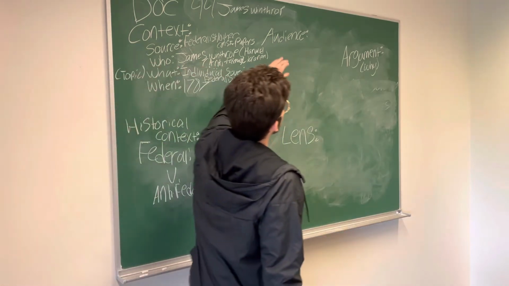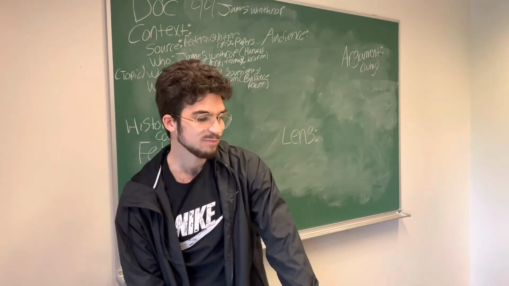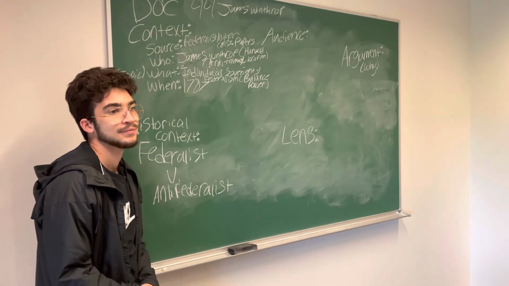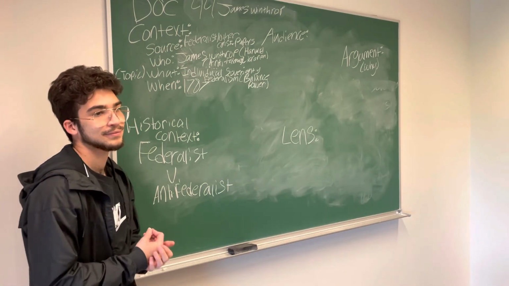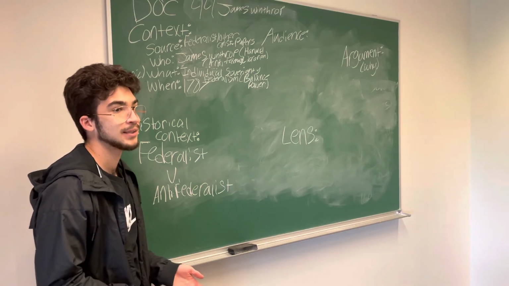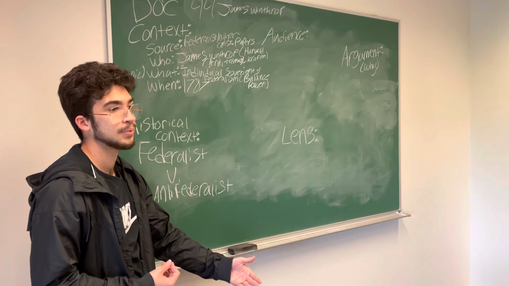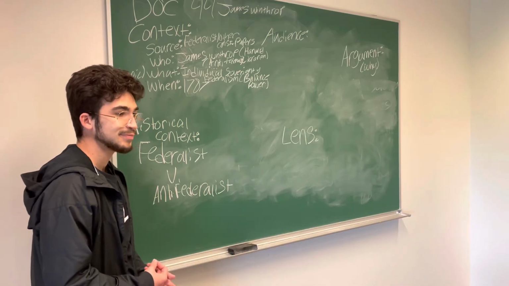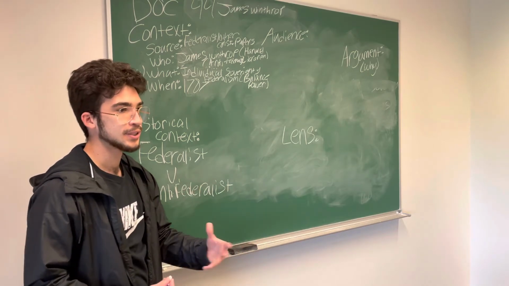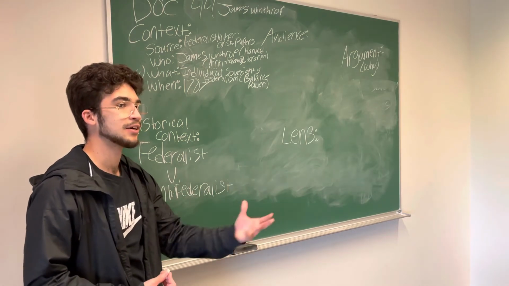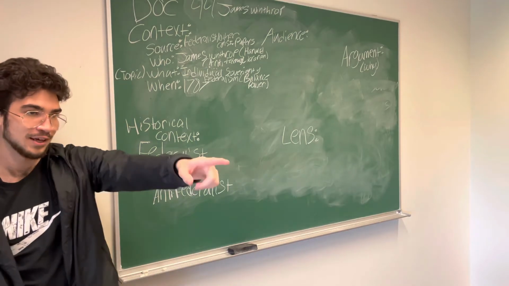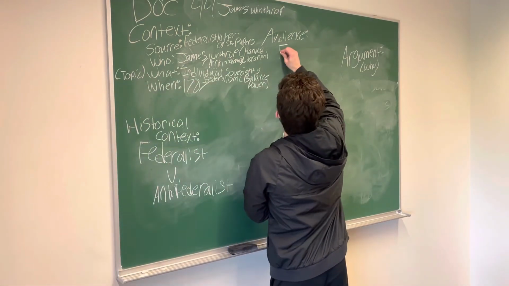All right, audience, who's this document talking to? I'll give you a hint. It's an argument. So who is the argument posed to? James Winthrop is arguing something. Who is supposed to be on the opposite side? Who is supposed to be hearing this argument? Federalists. There you go.